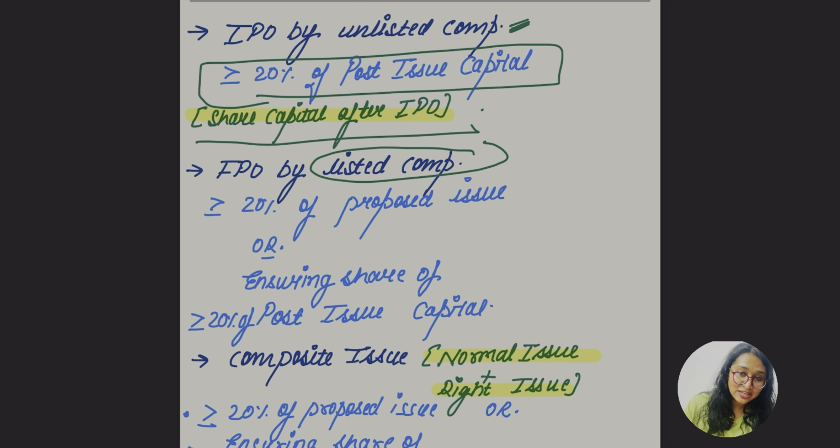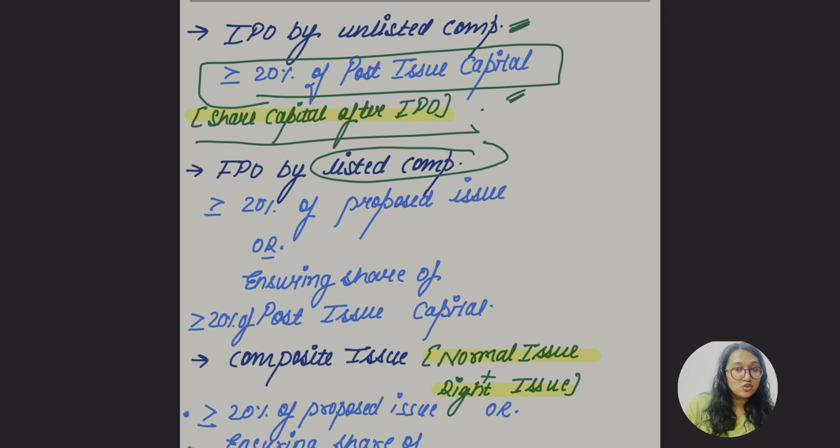Earlier I told you about the initial public offer, for specified categories of classes, when it is issued for the very first time. When it is further issued, it is known as the further public offer. Simple. So for an IPO by an unlisted company, at least 20% of what?